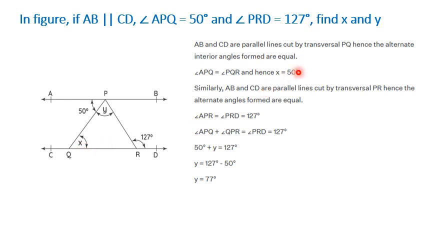Now let us compute the other angles. Now APR is equal to PRD, this is 127. So 50 plus Y is 127 degrees. So Y will be 77 degrees. So we got both X and Y.